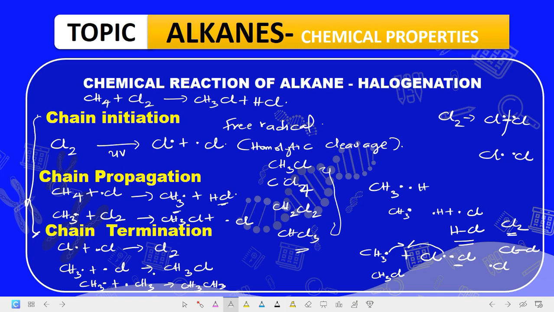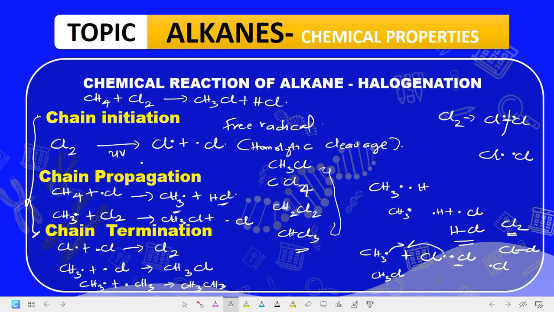In most cases, for the halogenation of alkanes, the question you'll be asked is mostly on chlorine: the chain initiation step, the chain propagation step, and the chain termination step. You may be asked to look at a reaction and determine whether it is chain initiation, chain propagation, or chain termination.